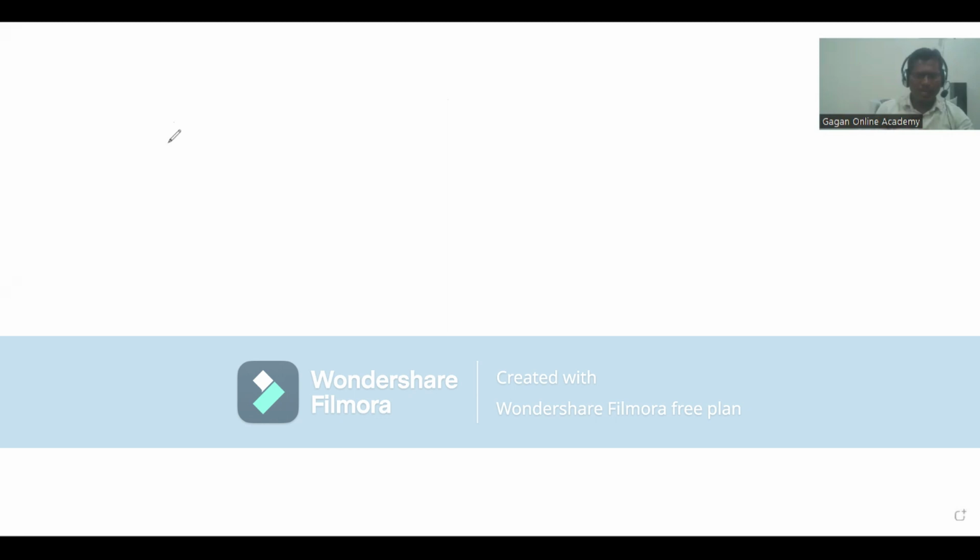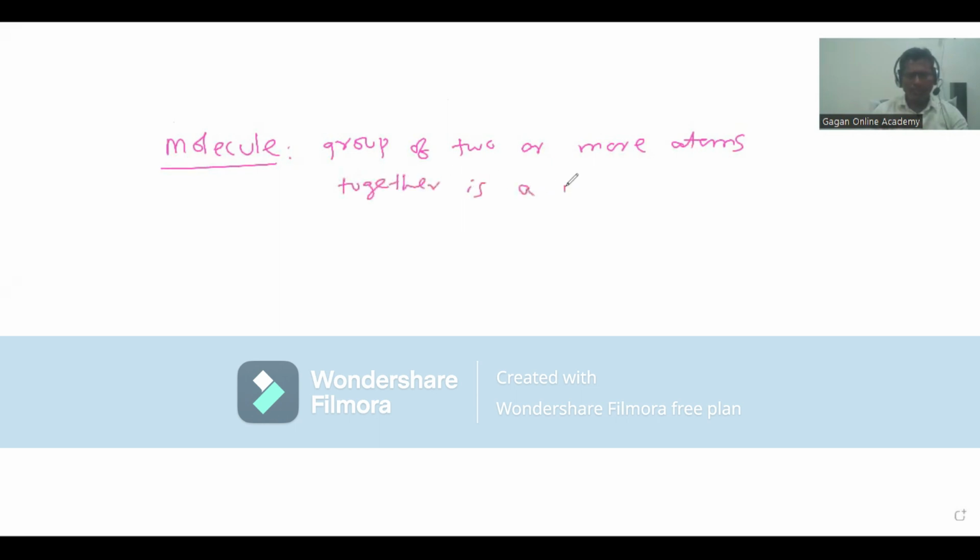Next term is molecule. A group of atoms together is a molecule. So molecules are formed by combining two or more atoms. I am writing here: a group of two or more atoms together is a molecule.